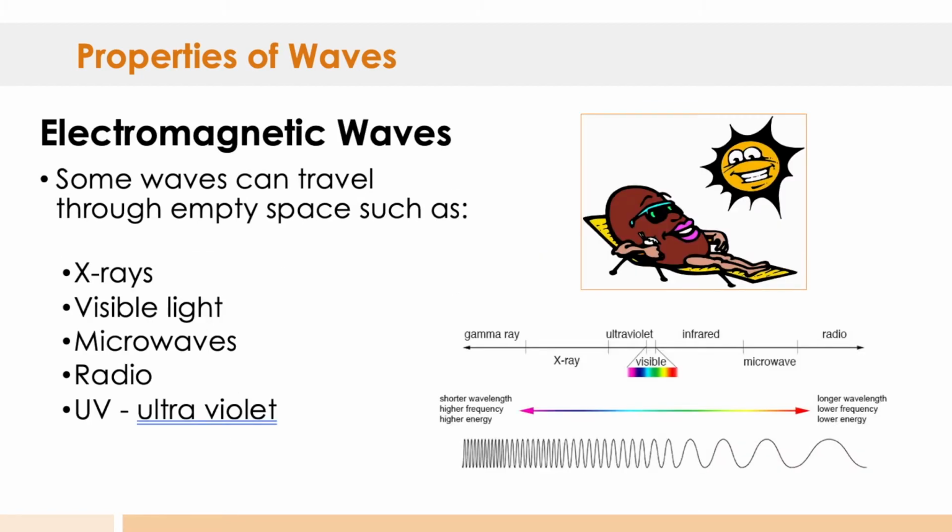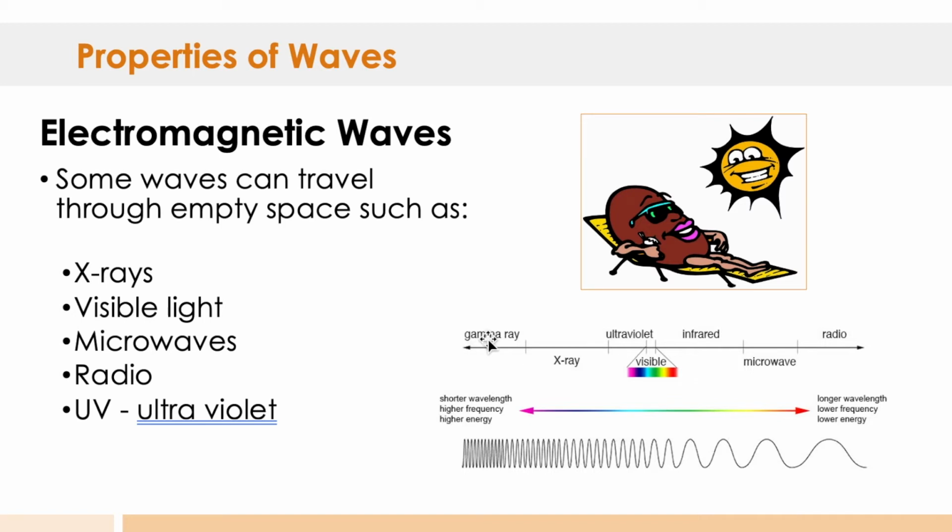Electromagnetic waves. Some waves can travel through empty space. These kinds of waves would be X-rays, visible light, microwaves, radio, ultraviolet waves. If you see here, this is a little scale that shows you the types of waves that you have.